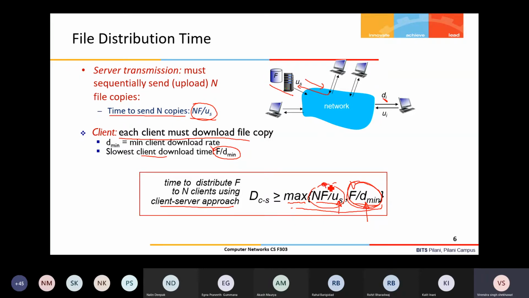But look at the other delay component. With respect to n, it is going to increase linearly. When n goes from 100 to 1000, this component increases 10 times, assuming the server upload rate is constant. So as the number of peers or clients increases, the time required to distribute the file is going to increase linearly.